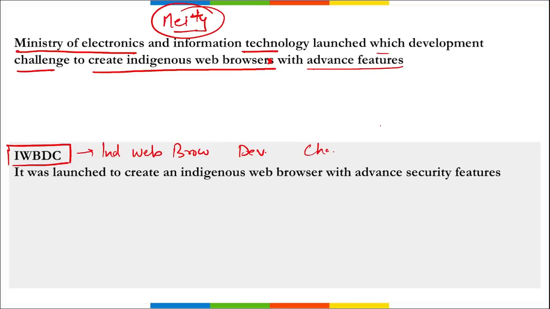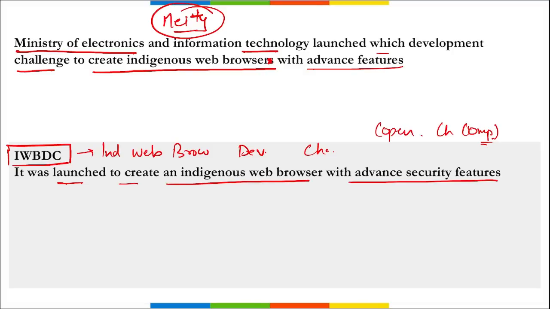This was launched. It is an open challenge competition for creating Indian technology, and it was for Indian technology enthusiasts who want to create a web browser with advanced security features. Correct? It was launched to create an indigenous web browser with advanced security features.